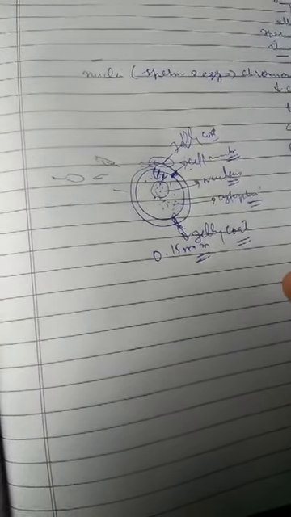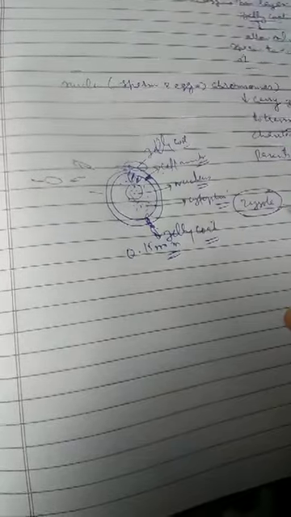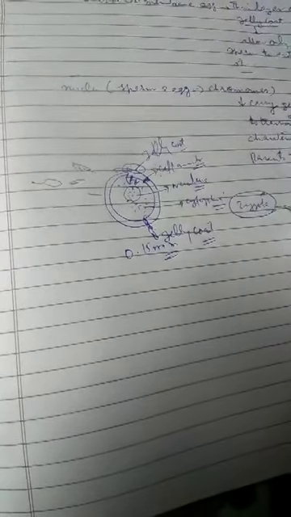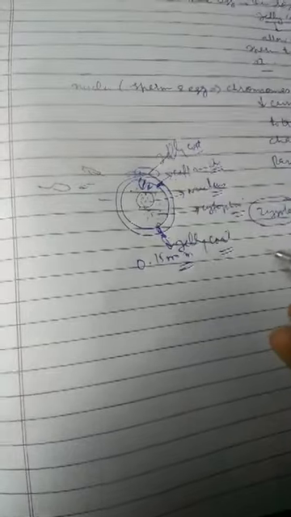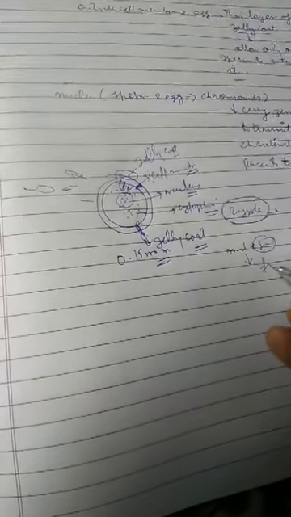That cell is called a zygote. A zygote is a single cell containing only one nucleus, although two nuclei fuse. The process of fusion of male gamete and female gamete is called fertilization.